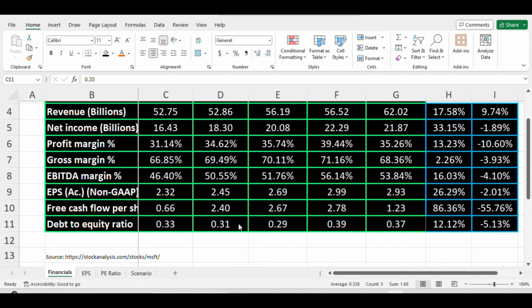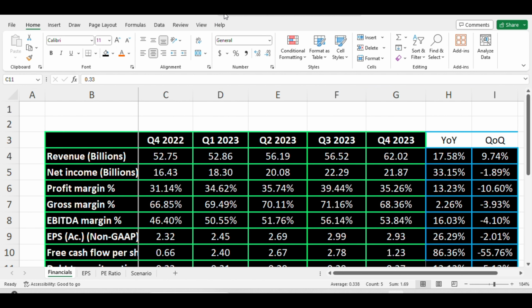The debt to equity ratio, I do not see much change from quarter over quarter. We'll talk more about the EPS in the next tab. This means that Microsoft has to do a better job in improving their margin percentages.